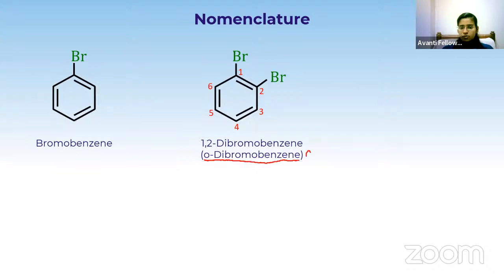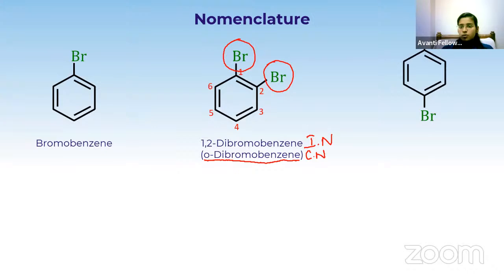Ortho-dibromobenzene is the common name. 1,2-dibromobenzene is the IUPAC name. Only in the IUPAC nomenclature do we use the numbers. In the common name, we use ortho, meta and para. So if two bromines are adjacent to each other, then it is called ortho.